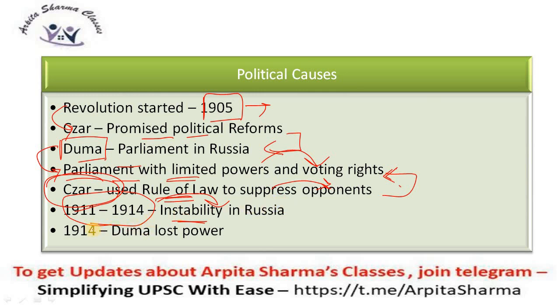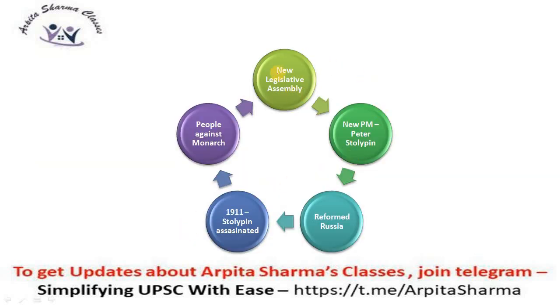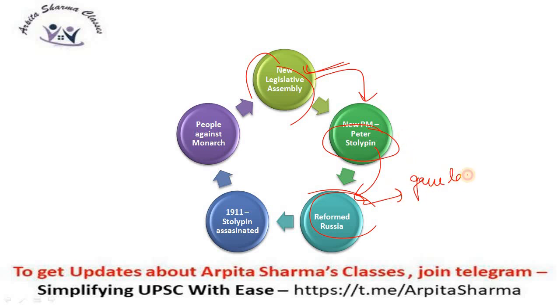As a result, in 1914, the Duma lost power. Then a new legislative assembly was formed. Now the Duma did not have any power, but through the Duma only, a new legislative assembly was formed, and a new PM was elected, who was Peter Stolypin. Stolypin was almost the opposite of Tsar Nicholas II. He tried to reform Russia. How? He started various socio-cultural and political reforms. For example, he gave land to the peasants. Hence, he tried to remove inequality.